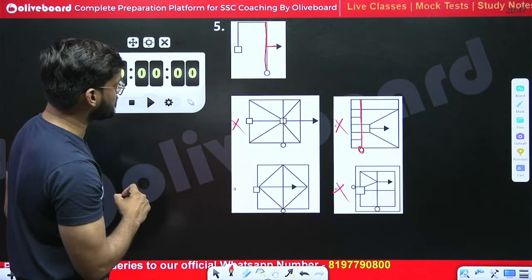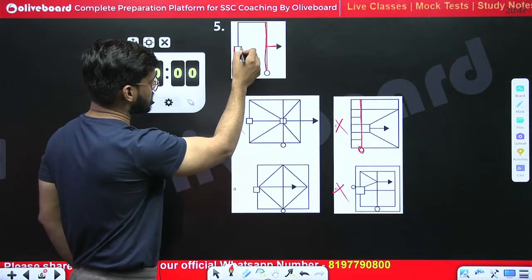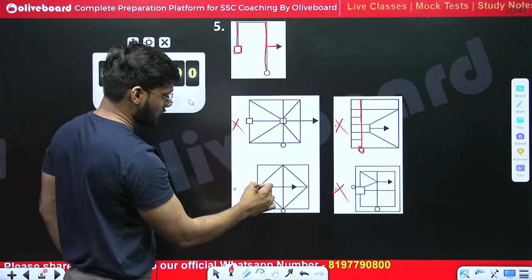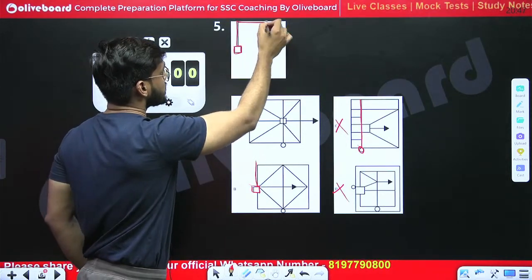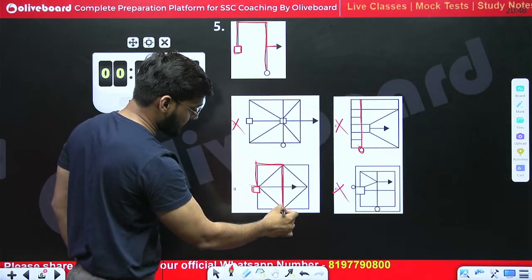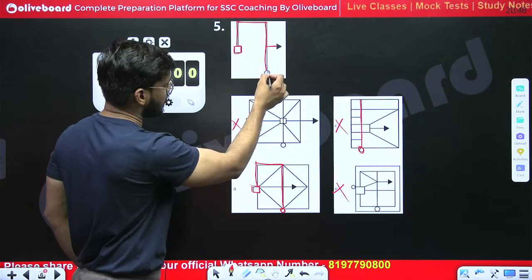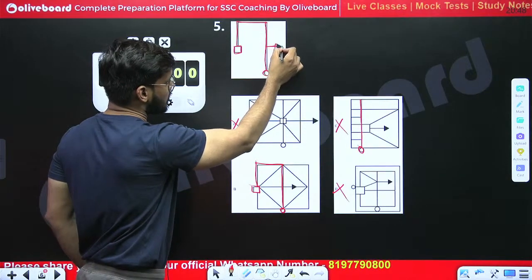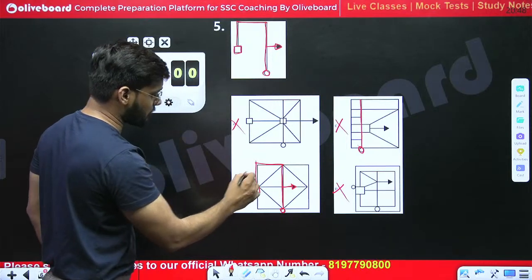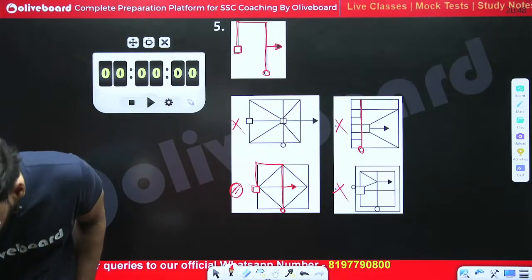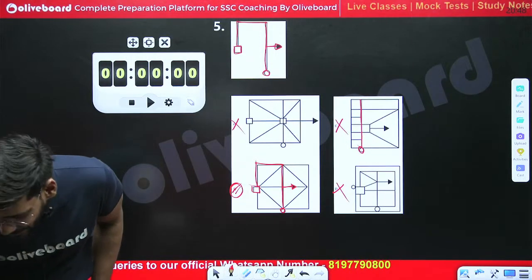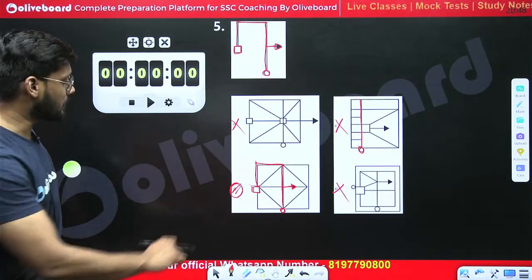If we look at this option B, we need to find this square first of all. We are having this square going upwards, then connecting this line, then this line should come below downwards like this, and there should be circle like this. We are having this circle, and this arrow should go in this way from this line. So we are having this option number B. B is the right one. Okay, Harsha, no issue. B is the only right answer.